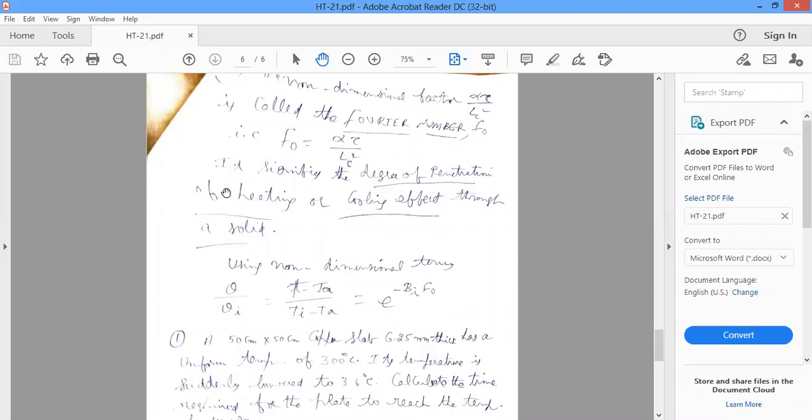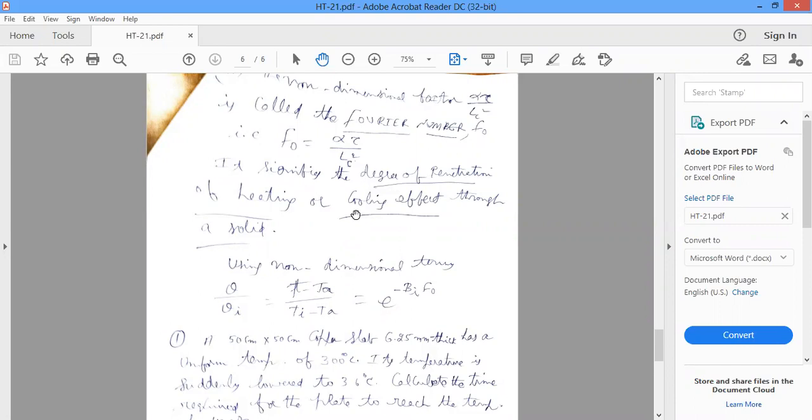That Fourier number signifies the degree of penetration of heating or cooling effect through a solid. With the Fourier number, you can tell how fast that heat is entering into the solid, whether heating or cooling. What is the degree of penetration of heating or cooling effect into a solid?